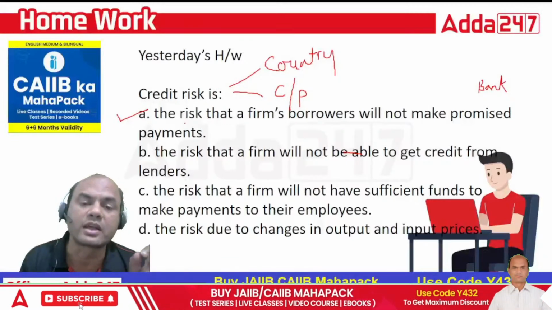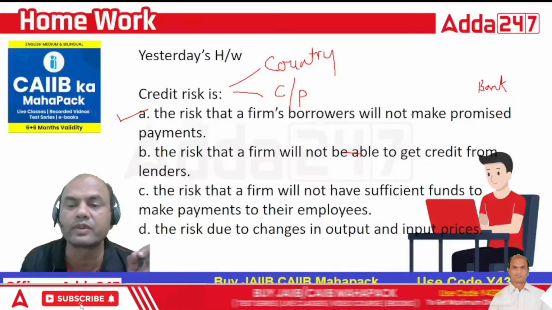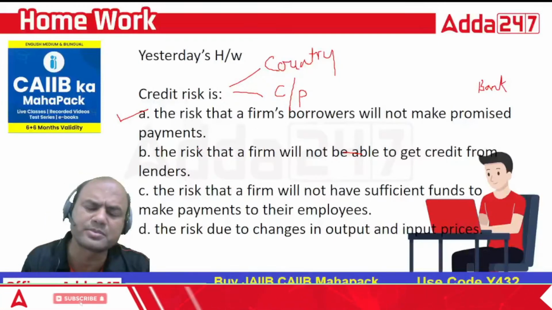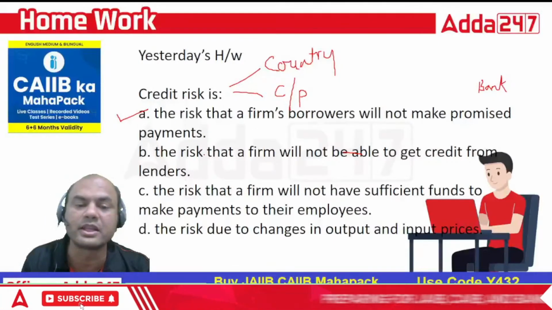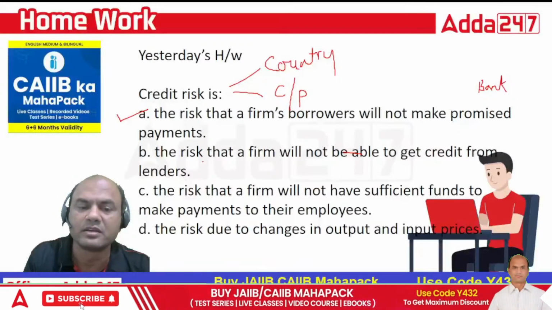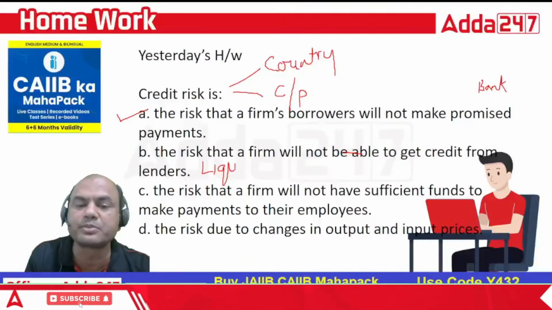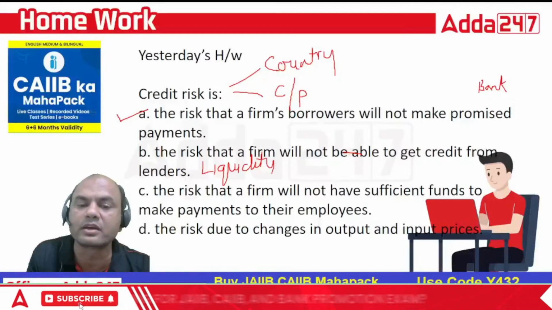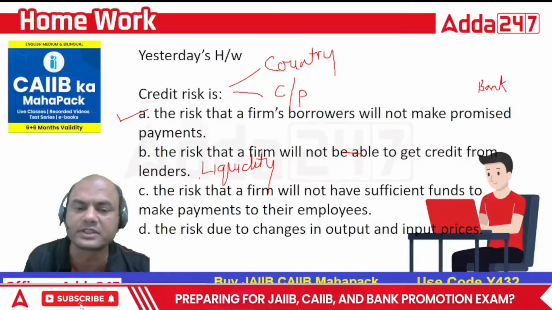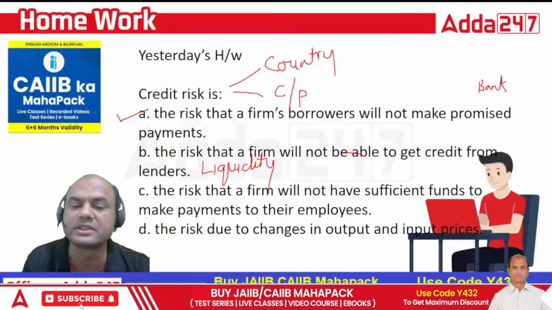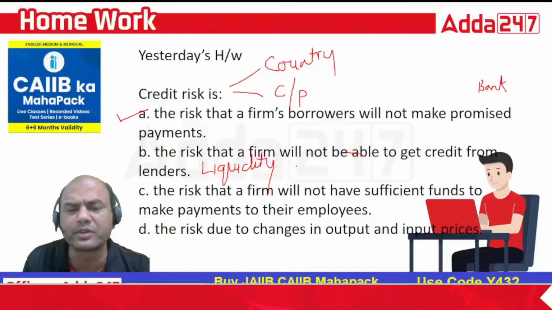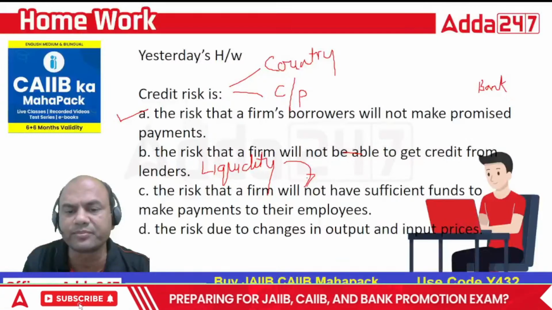Okay. So credit risk means the firm's borrower will not make the promised payment. Then what is option B, C and D? The risk that the firm will not be able to get the credit from the lender. That is liquidity risk. I'll face the liquidity crunch because I don't get the loan from the concerned banks or institutions. The risk that the firm will not have sufficient funds to pay the employees. Same again, liquidity risk.